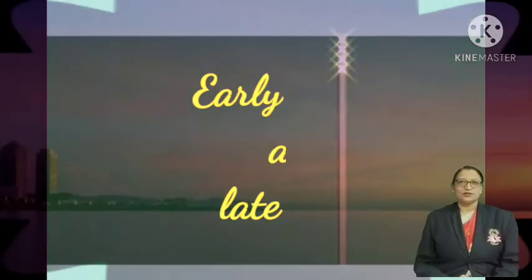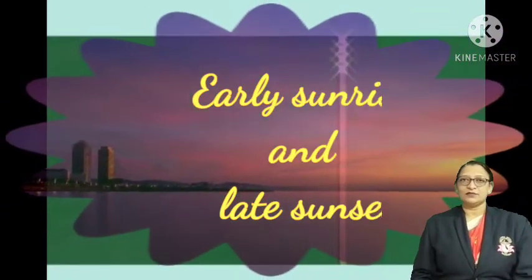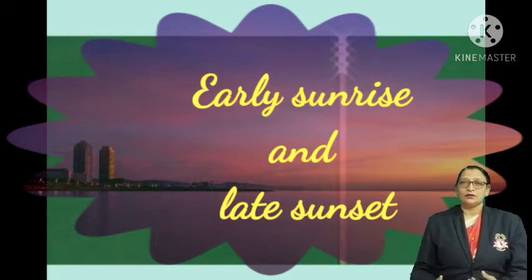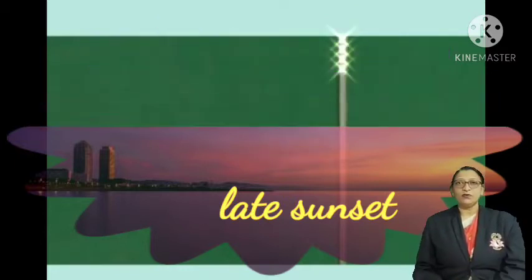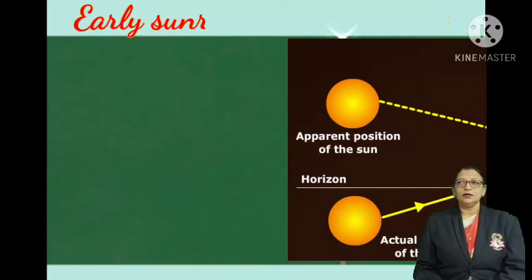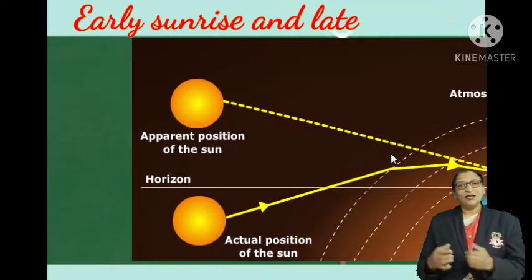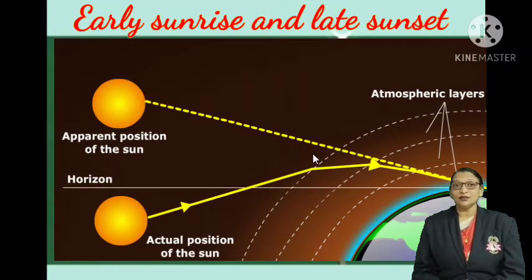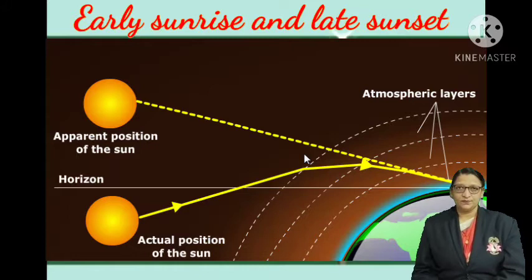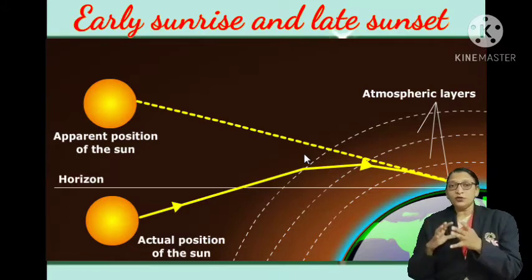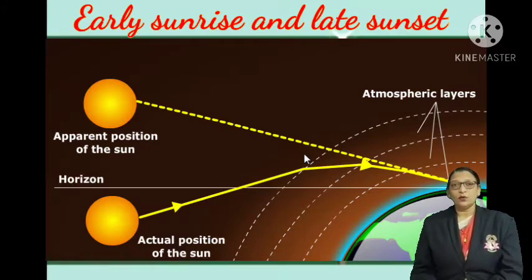Welcome back, dear students, to the Class 8 Physics. Today we are going to discuss the very interesting effects of refraction of light in nature, that is, in the form of early sunrise and late sunset, as well as the concept of mirage. Both these phenomena we are going to discuss in a detailed way.